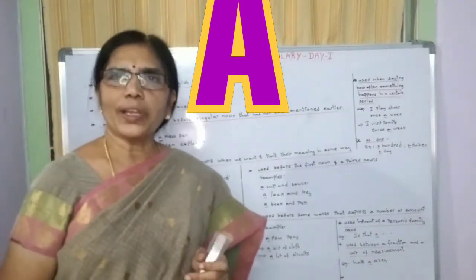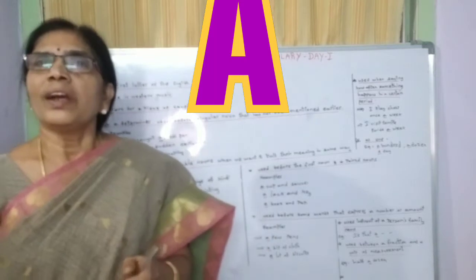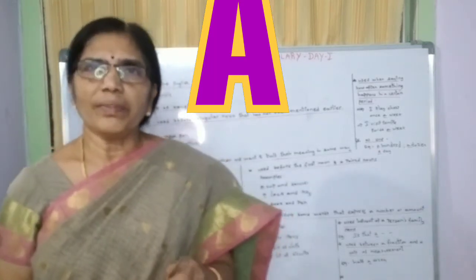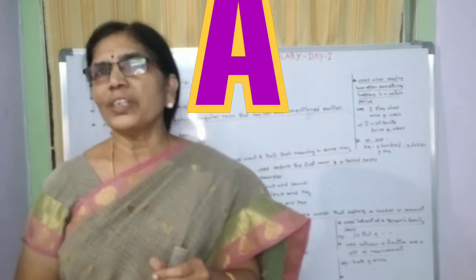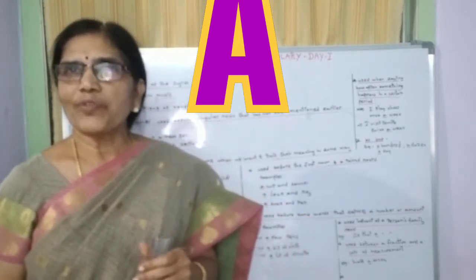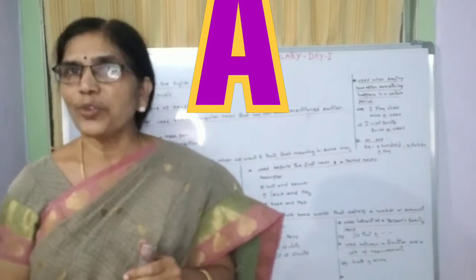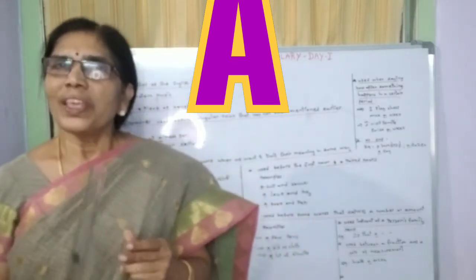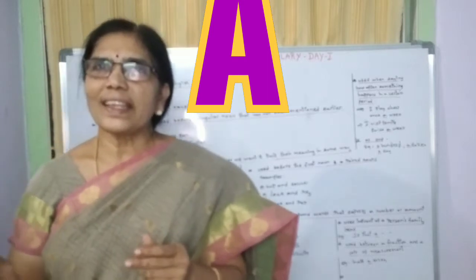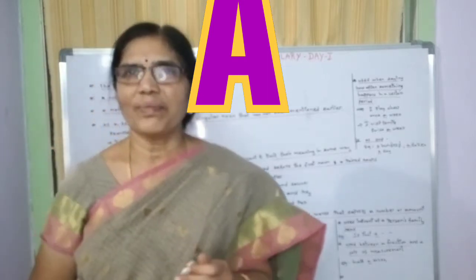Suppose our students did something and it's an excellent piece of work. What grade do we award? A grade. So, A stands for excellence under grading.